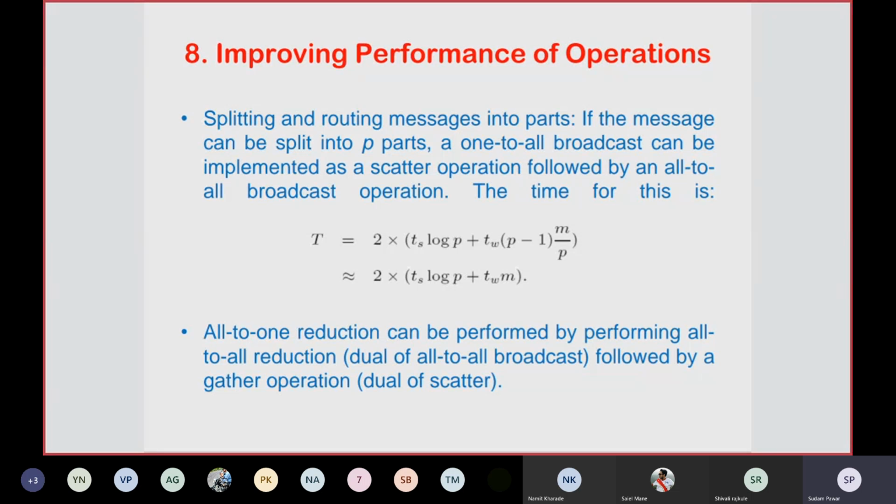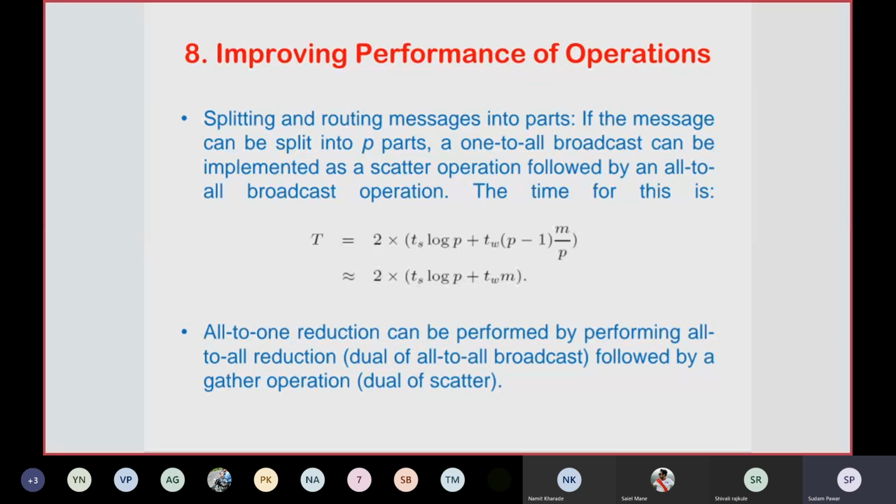Then another way, regarding the all reduce operation. Since an all reduce operation is semantically equivalent to an all to one reduction, we have seen the all reduce operation as well as the all to one reduction, and both operations are semantically equivalent. The all reduce operation is semantically equivalent to an all to one reduction, which is followed by a one to all broadcast.